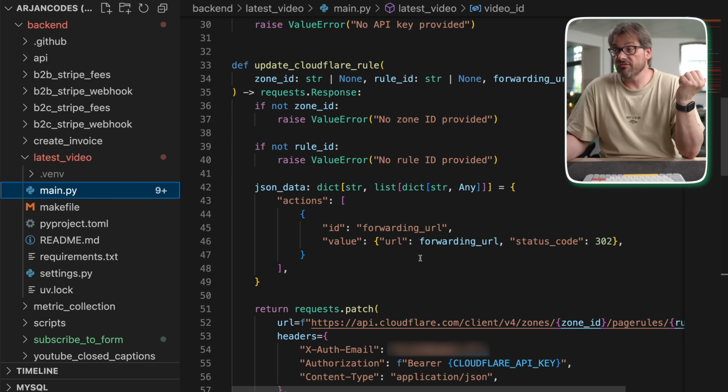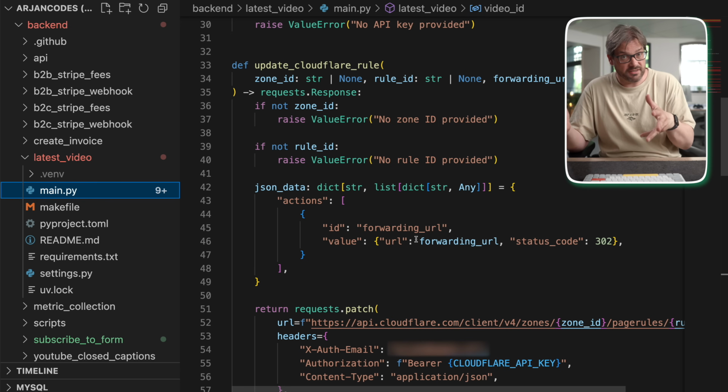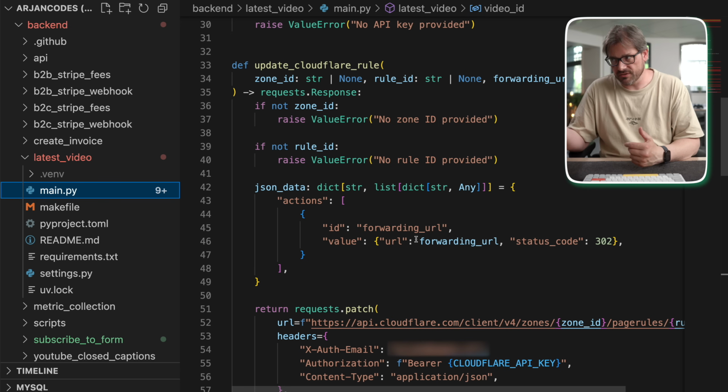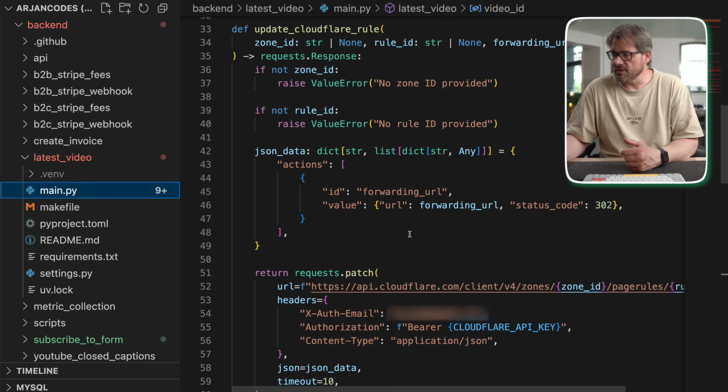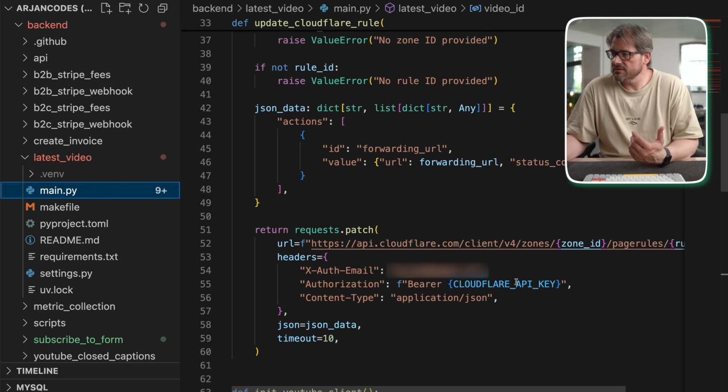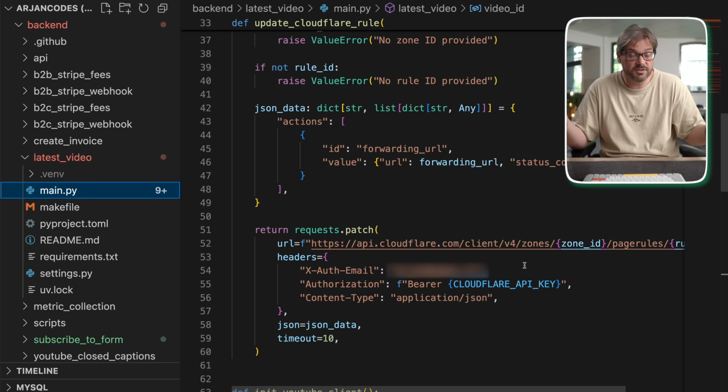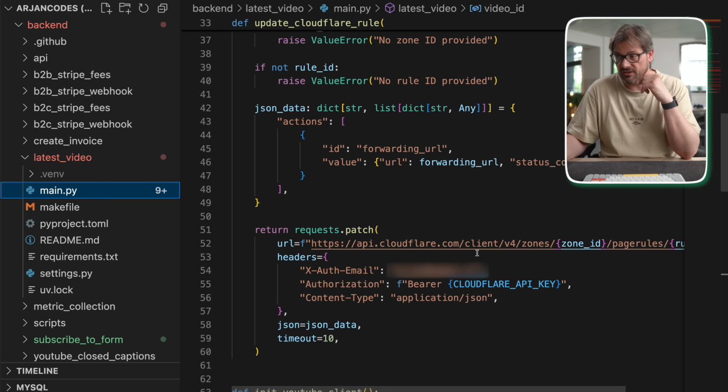So basically that's a forwarding URL, because if I go to that URL for my latest video, it's going to forward to the YouTube URL. And then I'm simply going to send the new URL to Cloudflare so that it updates this page rule, and then going to that URL points to the latest video.